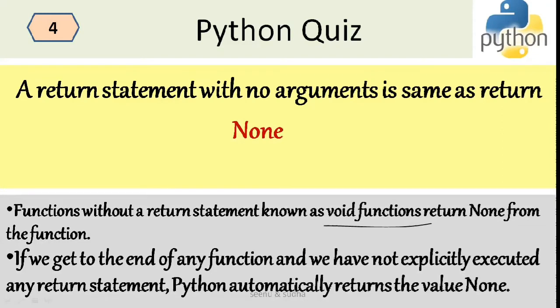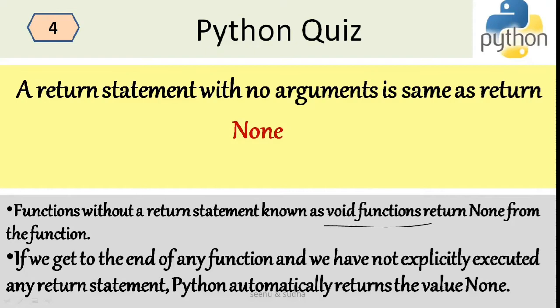If we get to the end of any function and we have not explicitly executed any return statement, Python automatically returns the value none. If you want to return some value, you can say return a or return something if you explicitly want to return something. And if you're not writing a return statement inside your function, Python will automatically return the value none to the calling function.